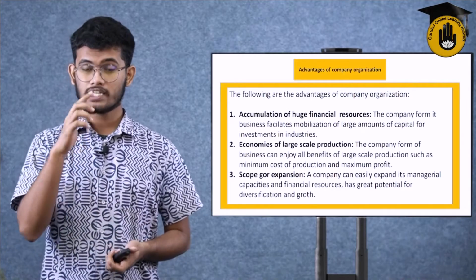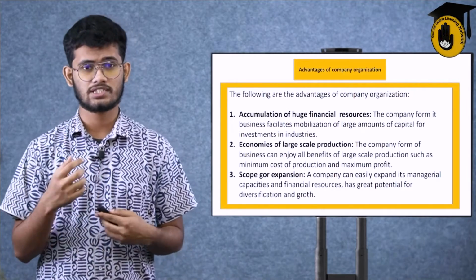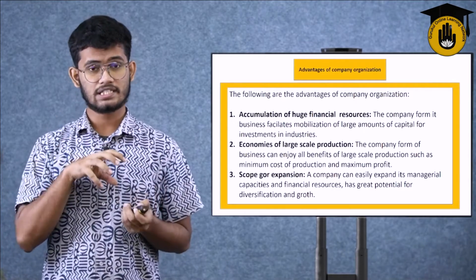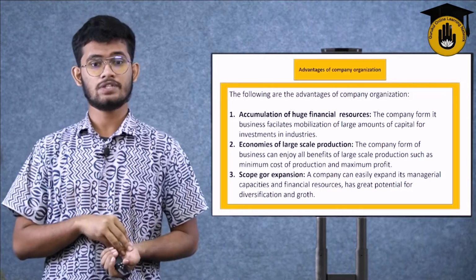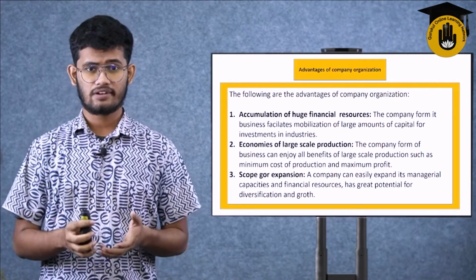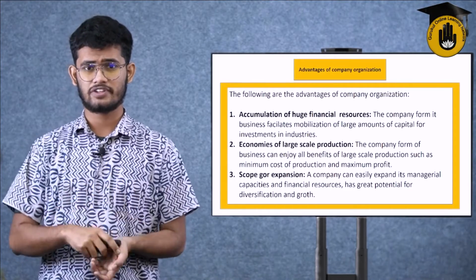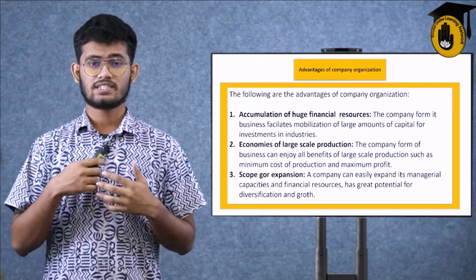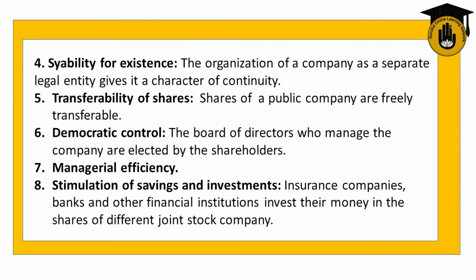Then financial resources: we get finance from all those shareholders who are buying the shares. That's how the capital increases beyond the initial capital the company gave to itself. And it has great potential for diversification and growth. Diversification is managerial diversification. All the work is diversified among all the members and shareholders of the company, and that's how they can grow sustainably and easily. Then, stability for existence.